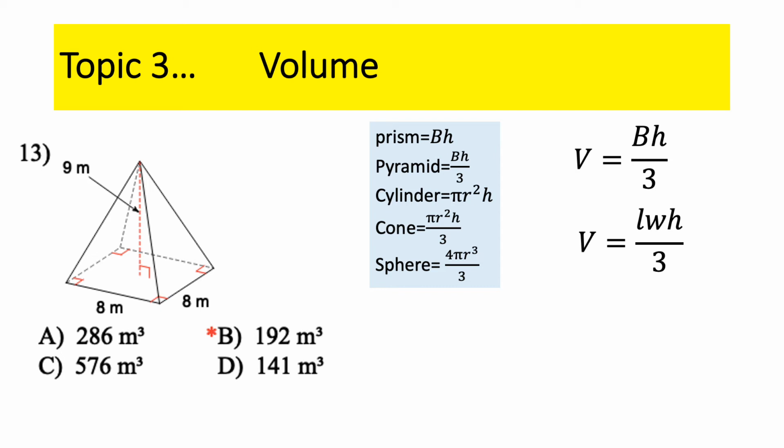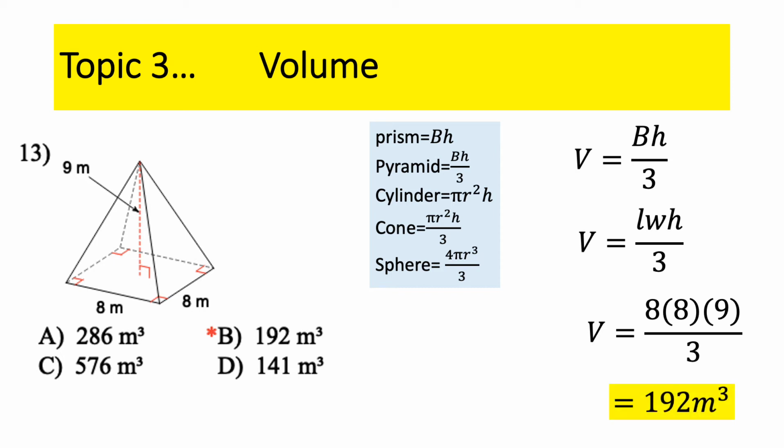All right, and the height is the perpendicular distance between the base and the vertex of the pyramid. Okay, so what do we have here? 8 and 8 are the length and the width, and the height is 9. A little bit of math there. 8 times 8 times 9 divided by 3 on your calculator, and you will get 192.